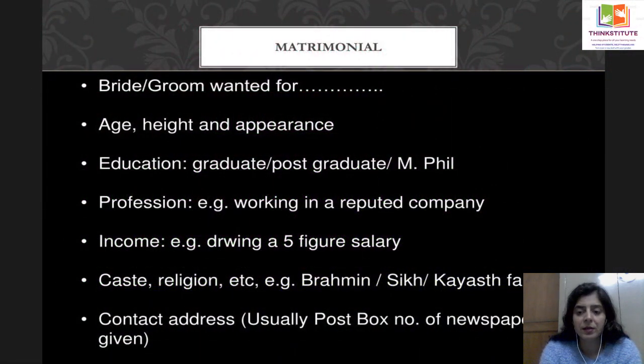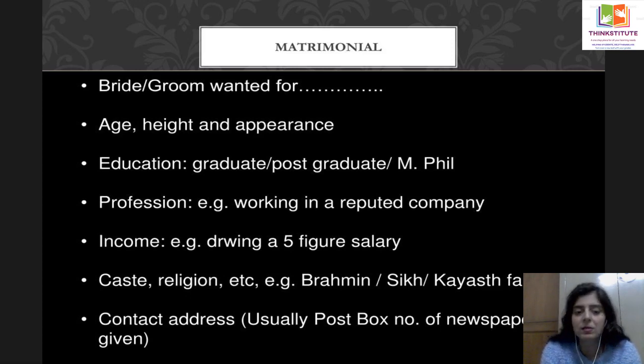Now this is a matrimonial ad. Matrimonial means shaadi ke liye. If there is a girl, you'll write groom wanted. If you have a boy who is looking for a marriage partner, you will say bride wanted. Give the age, the height and appearance. For example, good looking, educational qualifications, profession, where that person is working.